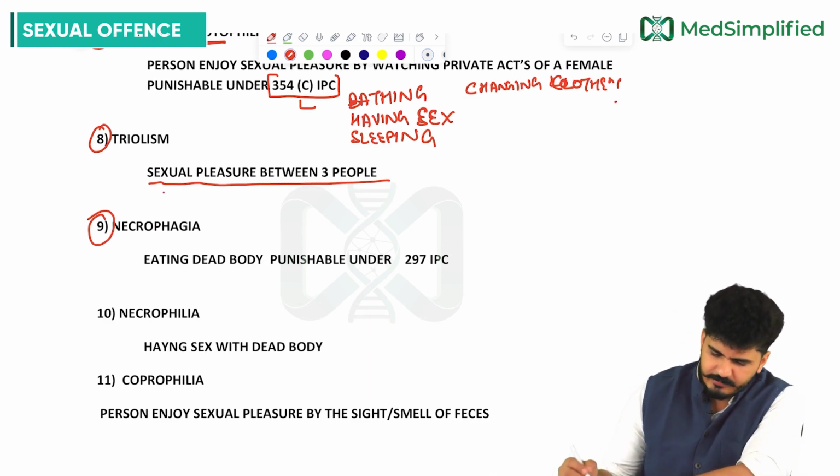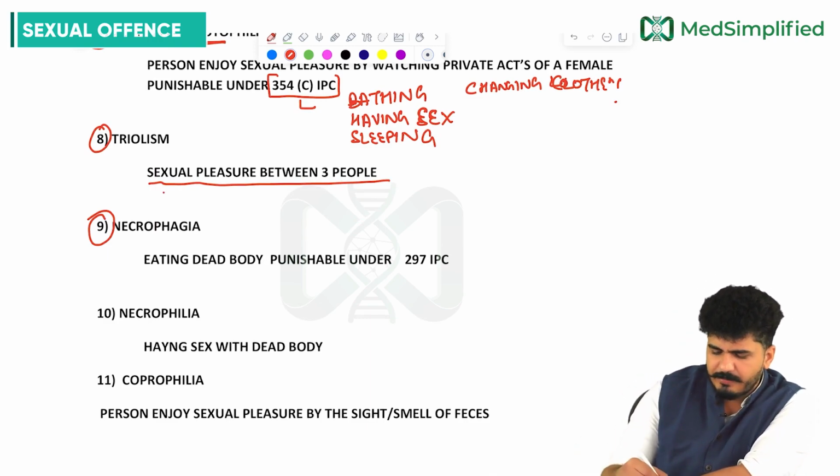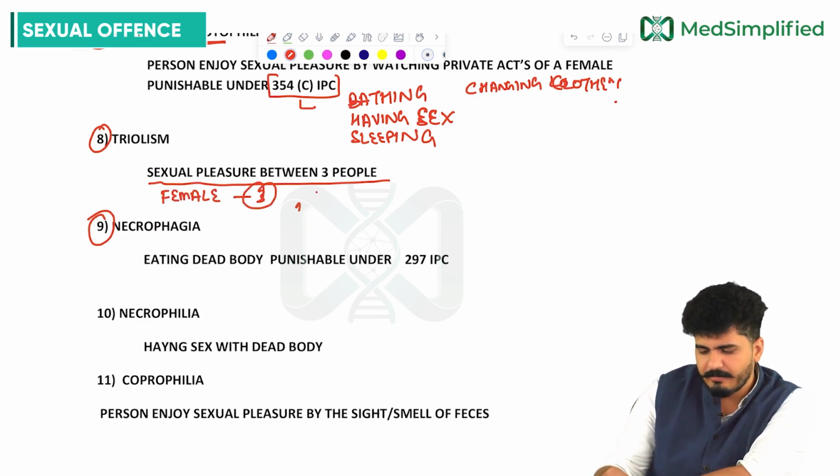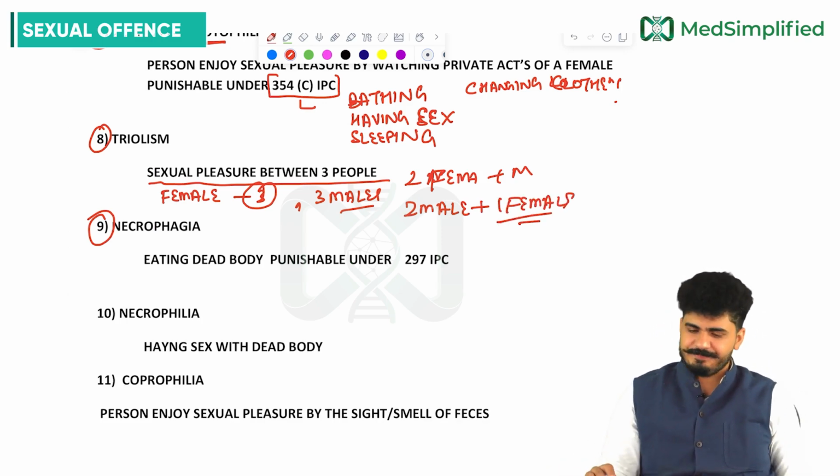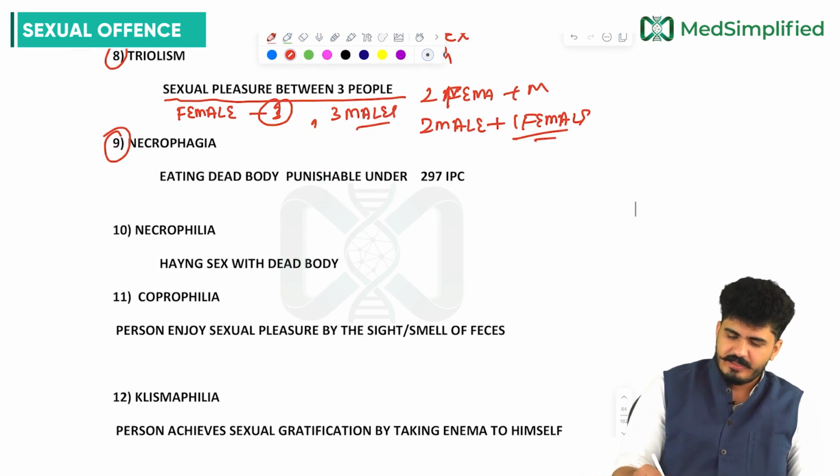In this triolism, the sexual pleasure between the three people, they can be three females, they can be three males, they can be two females and one male, or two males and one female. So anything can happen, my dear friends. They will give them pleasure.